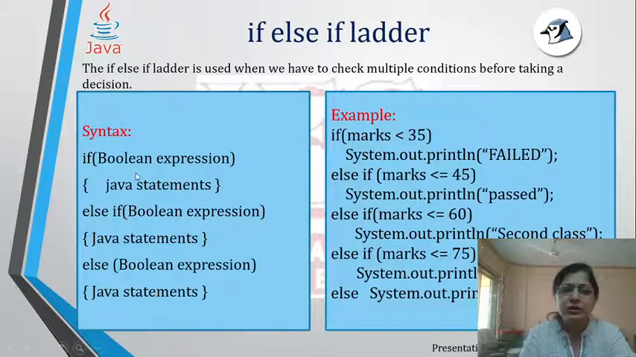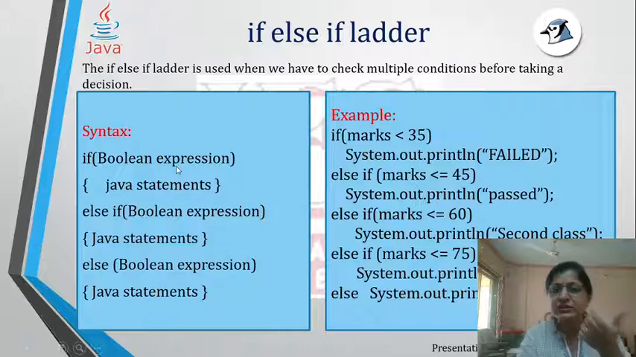Okay, so this condition is evaluated. If this condition is evaluating to true, then this block of statements will be executed. After it finishes executing this block of statements, it will come below, that means it will ignore all the remaining else if, and it will come to the statement after that. Okay, and if the first boolean expression is evaluating to false, only then it comes to the next if, and in the next if again it will evaluate this boolean expression.